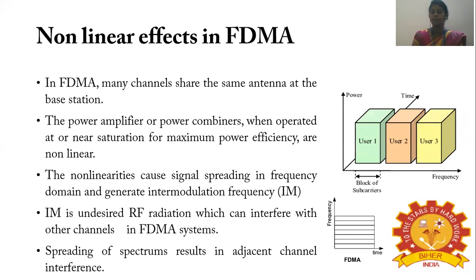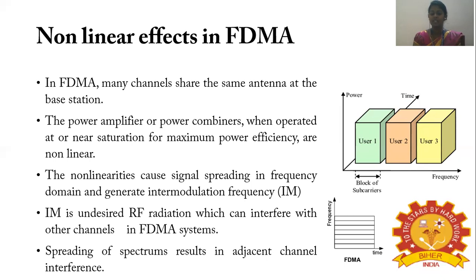So the power amplifiers or the power combiners, when operated at or near saturation for maximum power efficiency, are non-linear. When these power amplifiers are operated at saturation, they cannot be used beyond that level. So at or near saturation, in order to attain maximum power efficiency, there is a non-linearity occurring while using this FDMA technique. The non-linearities cause signal spreading in the frequency domain, and this in turn results in intermodulation frequency. This intermodulation frequency is an undesired radio frequency radiation which could interfere with other channels.